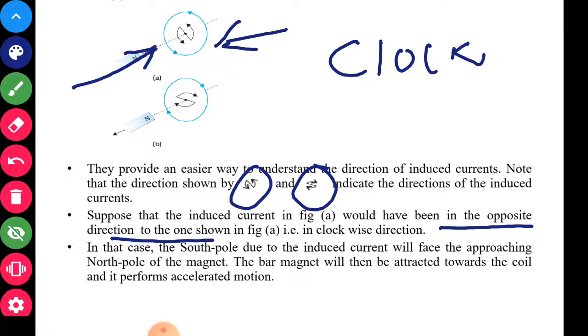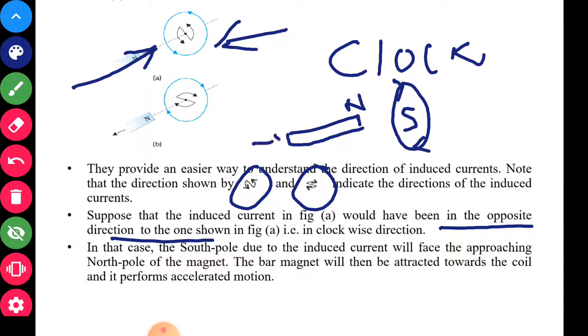If this is clockwise direction, say for example, this is the coil, you are taking the north pole towards the coil, and the current is in clockwise direction, so this will behave as a south pole. And what will happen to north and south? You just have to push this magnet, and then there will be an accelerated motion by its own attractive force of the coil and the bar magnet.